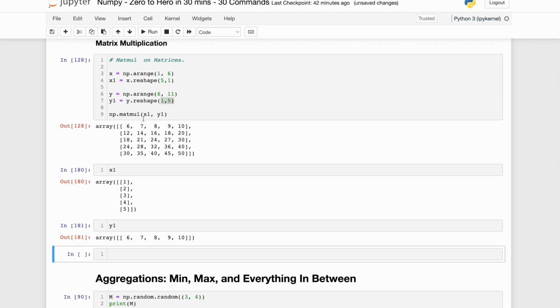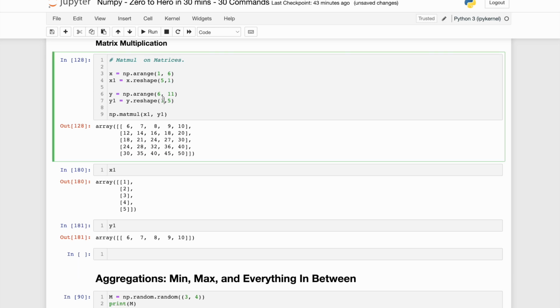Now matrix multiplication, if you remember from your algebra classes, works like this: if it is 5 cross 1 and 1 cross 5, one of the primary conditions is that the number of columns of the first matrix and the number of rows of the matrix it is multiplied with should match. So 1 and 1 should match. And the resulting size of that matrix should be 5 into 5. This is basic linear algebra, how matrix multiplication works.